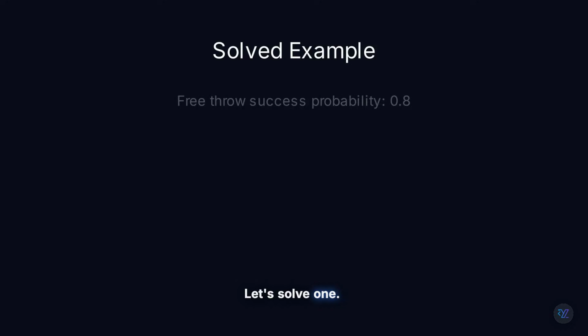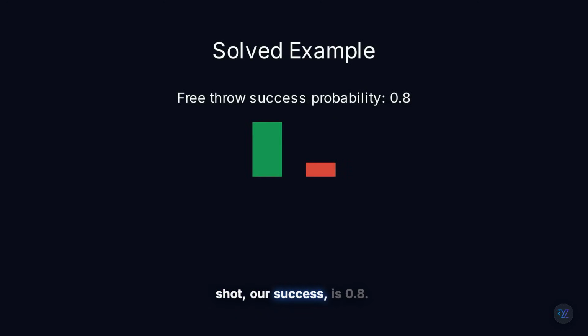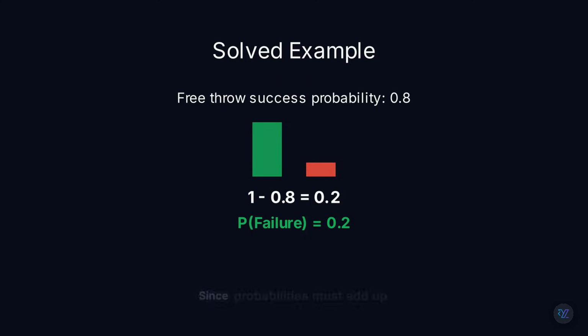Let's solve one. The probability of making the shot, our success, is 0.8. What's the probability of failure? Since probabilities must add up to 1, failure is simply 1 minus 0.8, which equals 0.2. No complicated mathematics, just one simple idea.